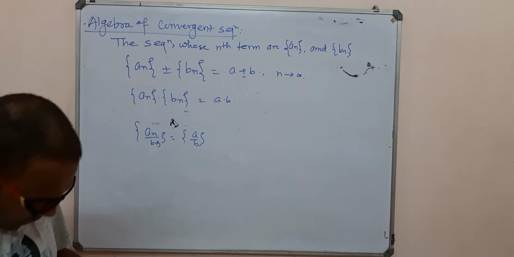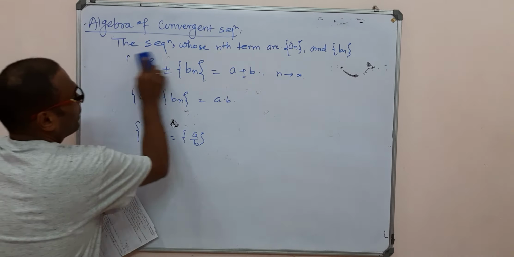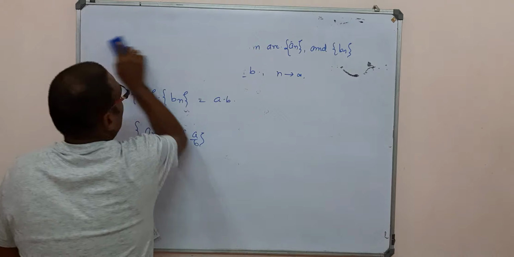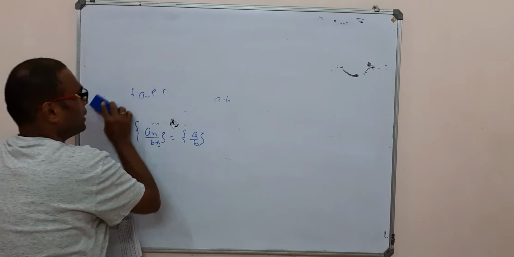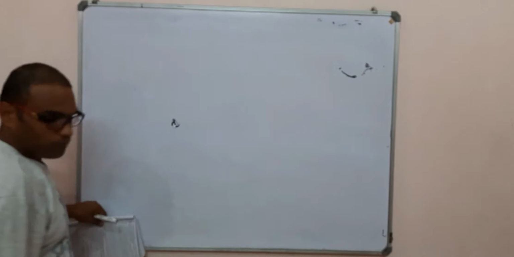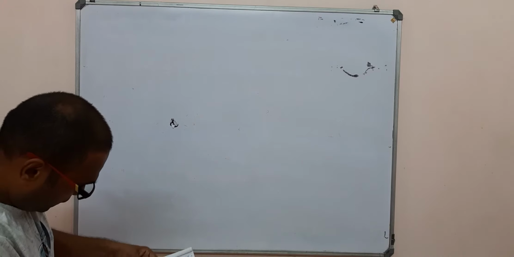So first we rewrite the statement of our theorem and then we prove them one by one. What is our statement?